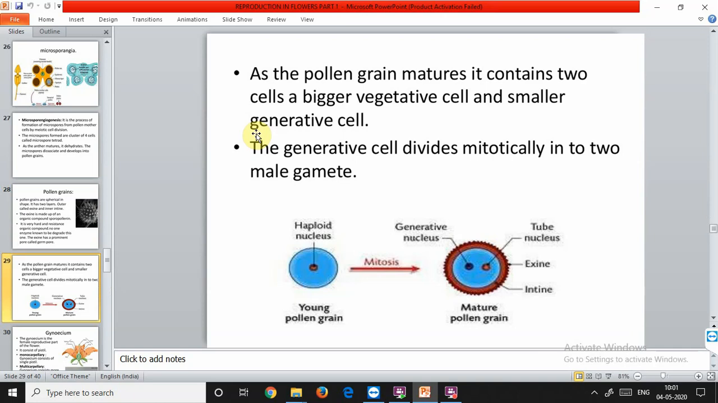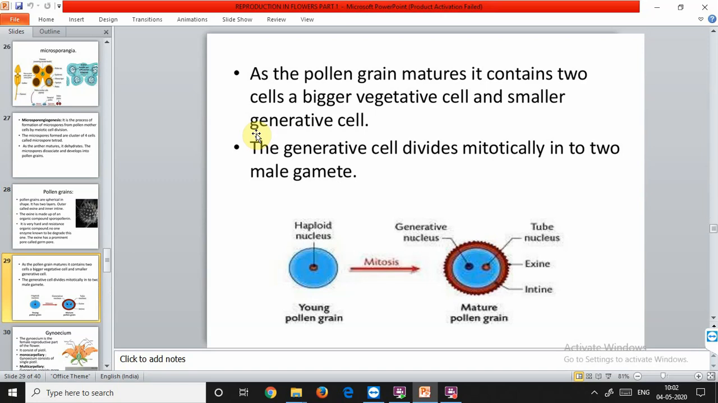A temporary callose wall is laid down between these two cells, the vegetative cell and the generative cell. The wall to separate these two is made up of callose. The callose wall spreads between the generative cell and the intine to finally pinch it off. Soon the callose wall dissolves and the generative cell lies freely in the cytoplasm of the vegetative cell. Once the callose wall has dissolved, the generative cell, which is smaller in size, gets into the cytoplasm of the vegetative cell, the bigger one.